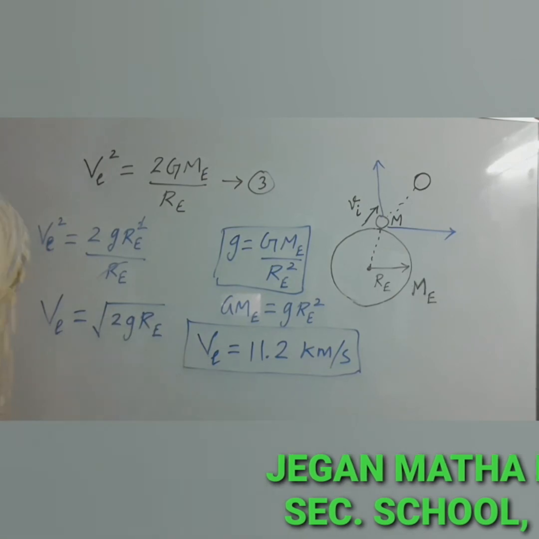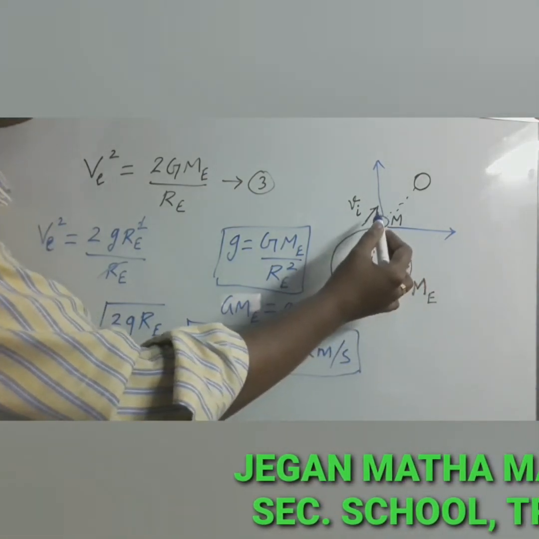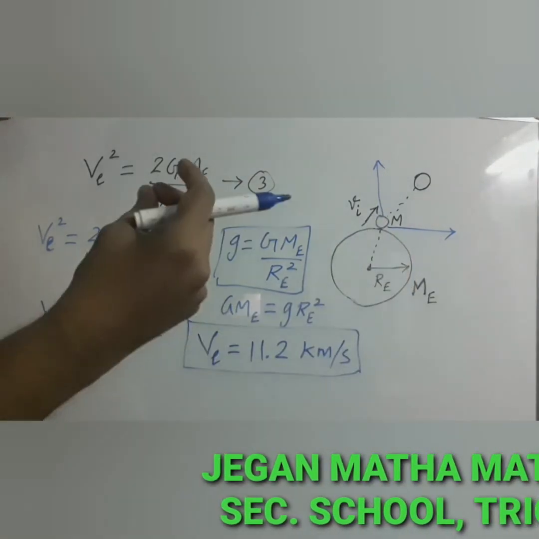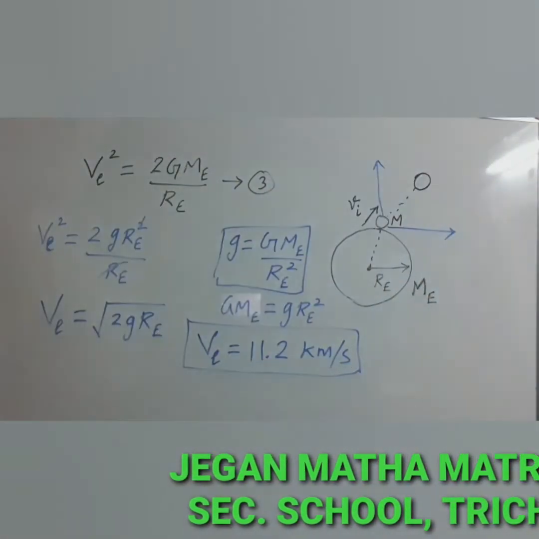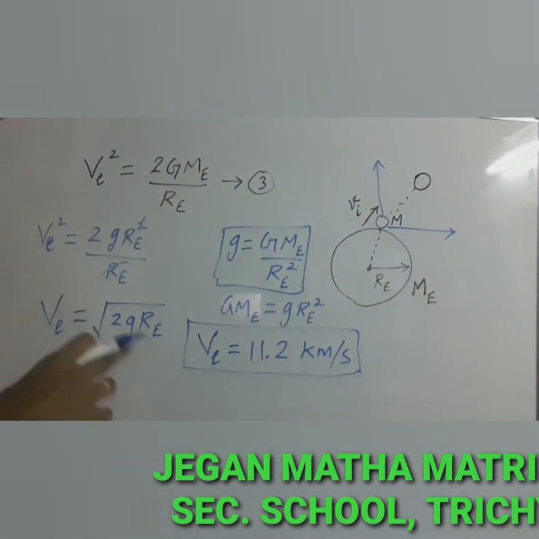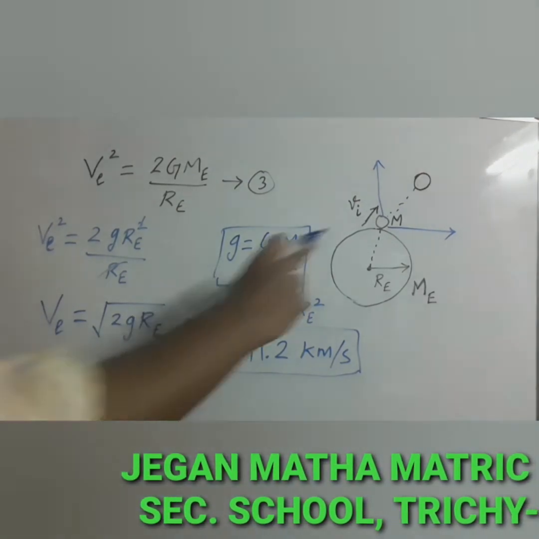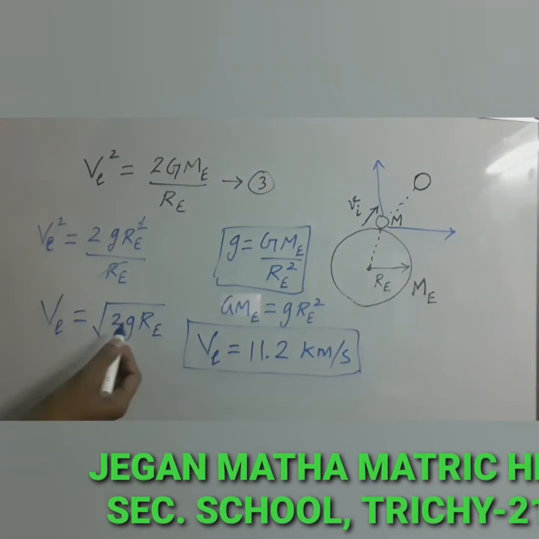So how can we understand this value? Any object which is thrown from our earth with this speed, 11.2 kilometer per second, can escape from the earth's gravitational field. Another thing, this escape velocity is independent of the mass of the object, because in the expression mass is not included.